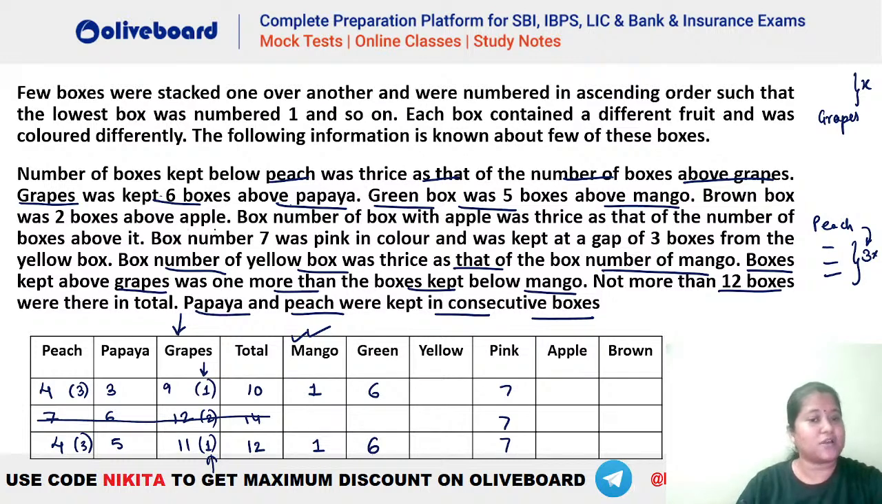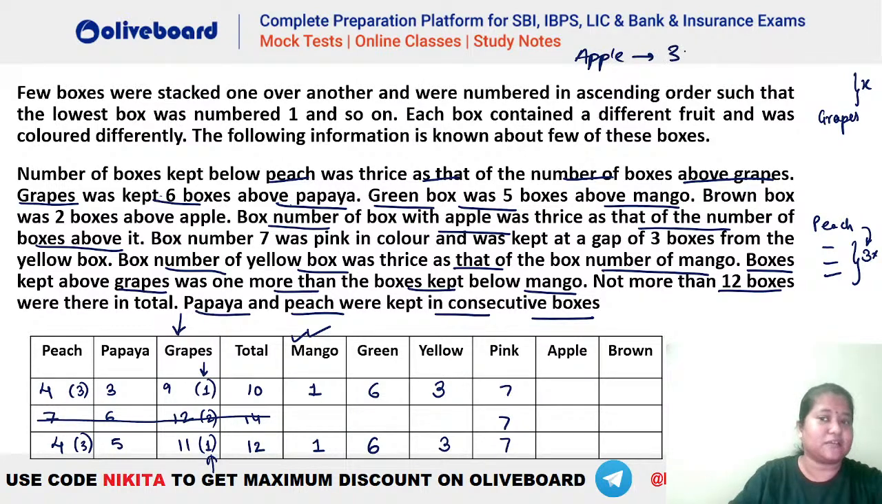Brown box was 2 boxes above apple. Okay. Also we have yellow. That is box number of yellow was thrice as that of mango. Hai na? So yellow is thrice of mango. So you can see this has to be 3. No issues. Dono chal rahe. Apple ka dekho what is given. Brown box is 2 boxes above apple and box number of apple is thrice as that of boxes above it. Okay. So box number of apple is thrice of somebody, right? So we know that apple has to be a multiple of 3. Hai na?